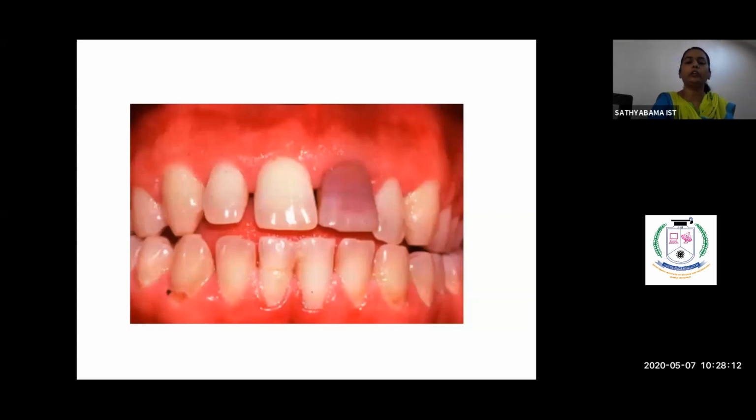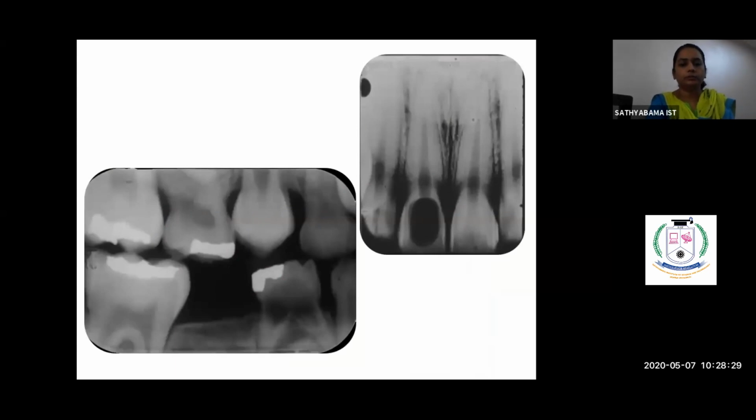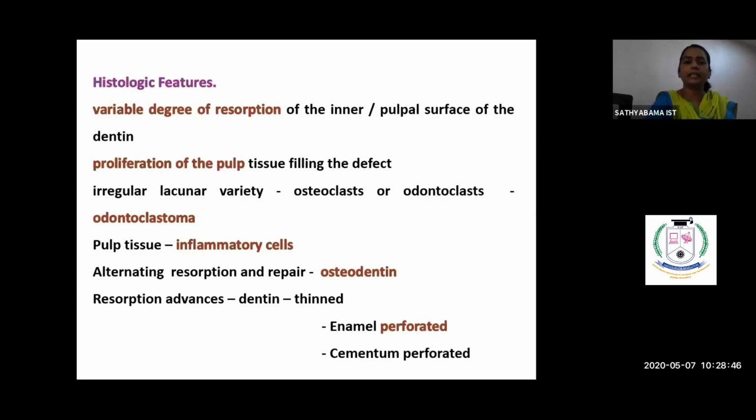And this is the pink tooth of Mummery, wherein the inflammation or the granuloma of the periodontal ligament had caused the inflammation within the pulpal tissue and caused resorption of the tooth from within the tooth. And this is called as internal resorption. So this is an internal resorption, an ovoid space which is not contacting the external surface of the tooth, but it appears as a radiolucent one. And clinically, it appears as pink.